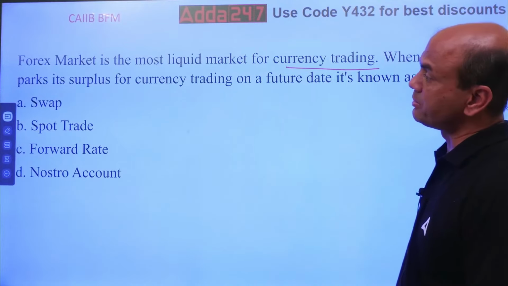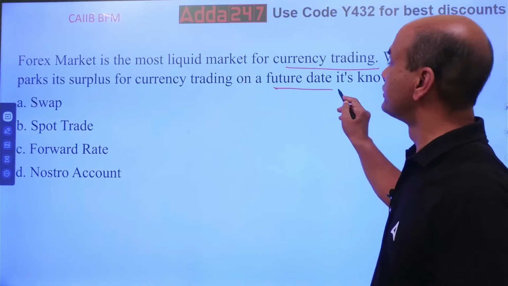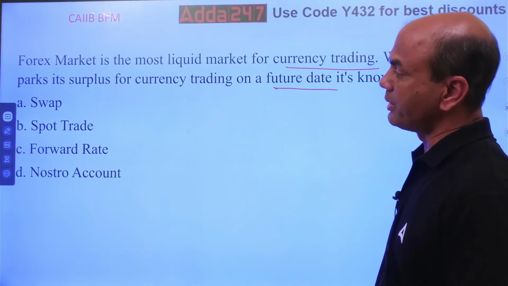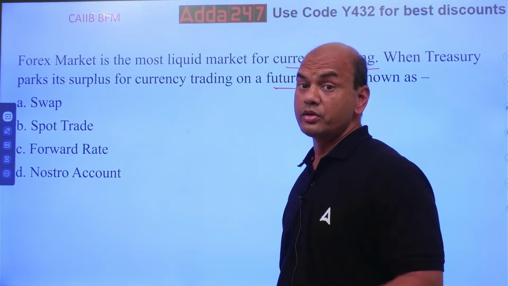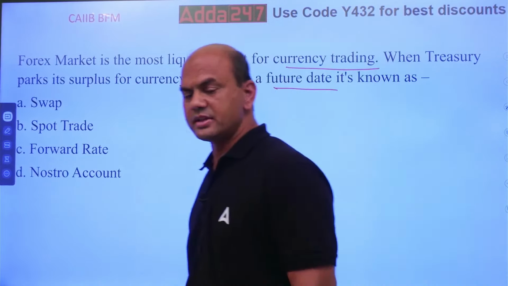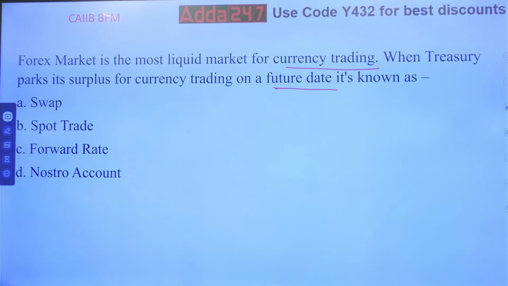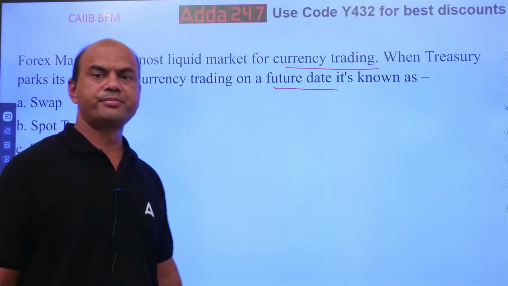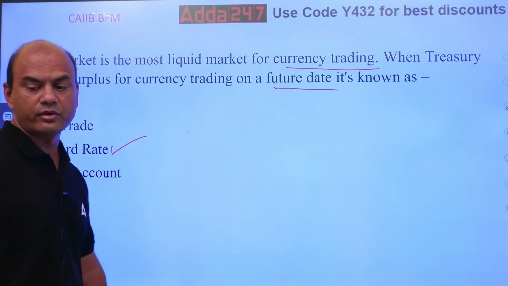When treasury parks surplus of its currency trading on a future date, it's known as future, swap, spot, forward or nostro. You want to book it for future date. First you give me the answer, then I'll give you some explanation on this. Let me see in the comment section. Yes, it is forward. Okay, forward rate.